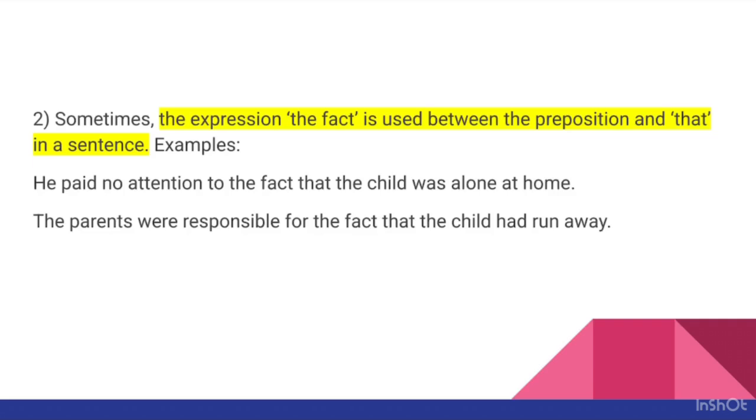Next example, the parents were responsible for the fact that the child had run away. So here, for is a preposition, and between for and that we have to use the fact, for the fact that. Okay. So if you need to use a preposition and that both in a sentence, then you need to use such a kind of phrase, the fact, in between the two words.